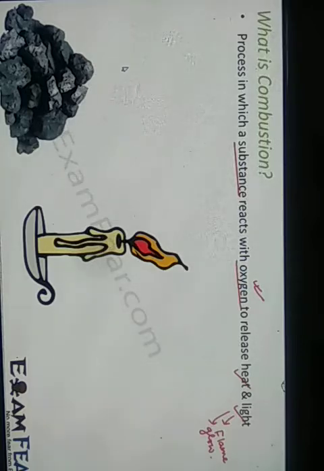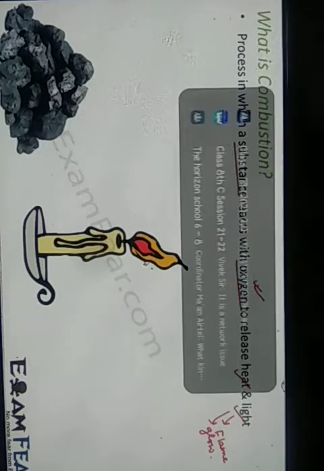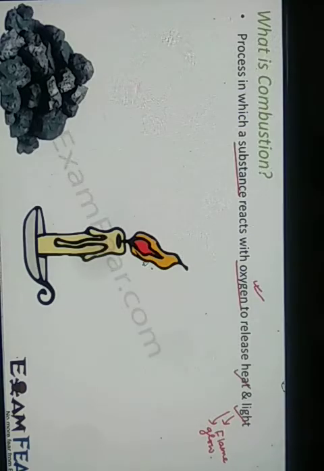Now if you compare these two scenarios, in the case of coal you do not see a flame. You see a reddish glow on the coal. That happens due to combustion. Whereas in the case of a candle, you can very distinctly see the presence of the flame. So it depends on how light gets emitted in different substances. It depends from one substance to another.